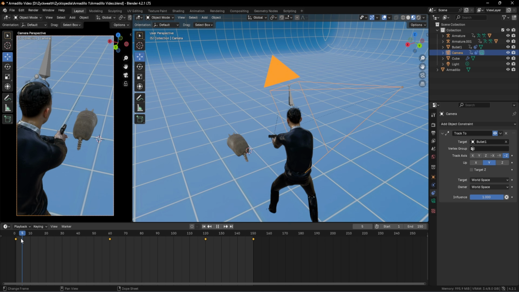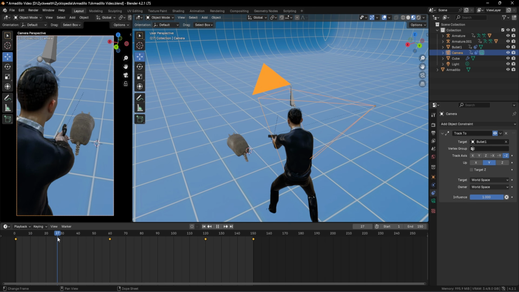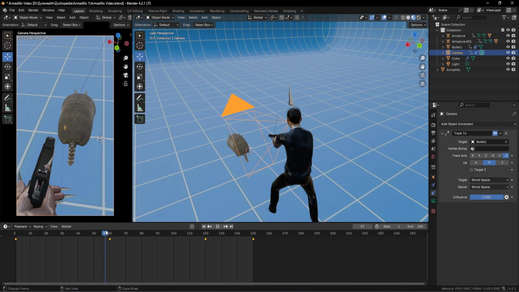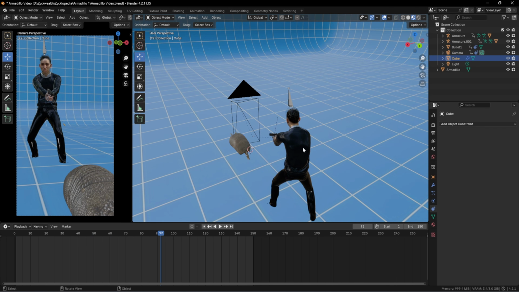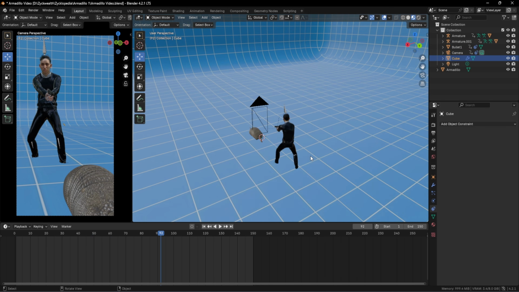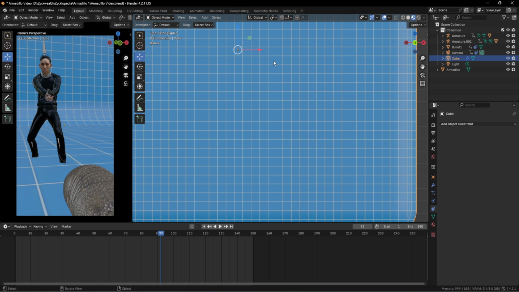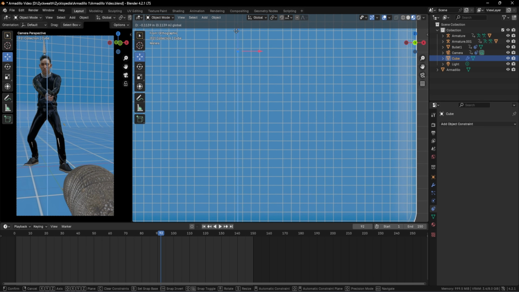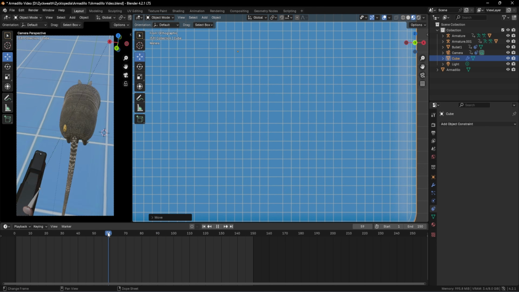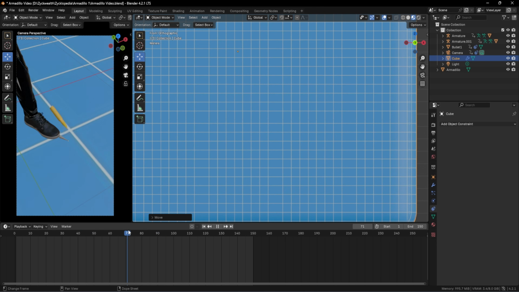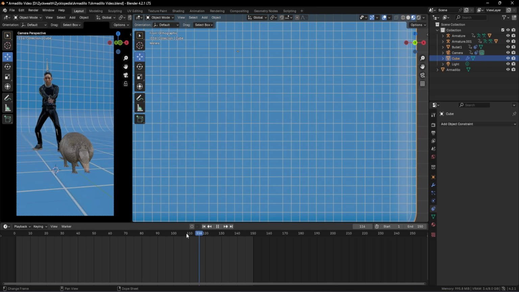And after turning our cube back on, we can see that our animation kind of looks good. But you know, the cube is not perfectly placed at the right position. And for that, we can go towards the first view and we can use this as a reference and pull down our cube like this. Now, if you play our animation, we can see that the guy is shooting towards our armadillo like this. And everyone is standing on the exact land over here.